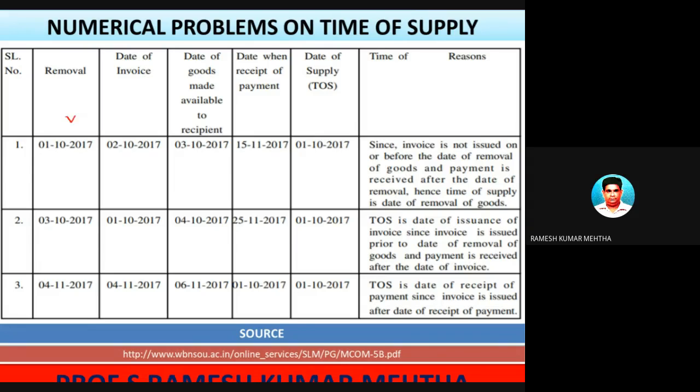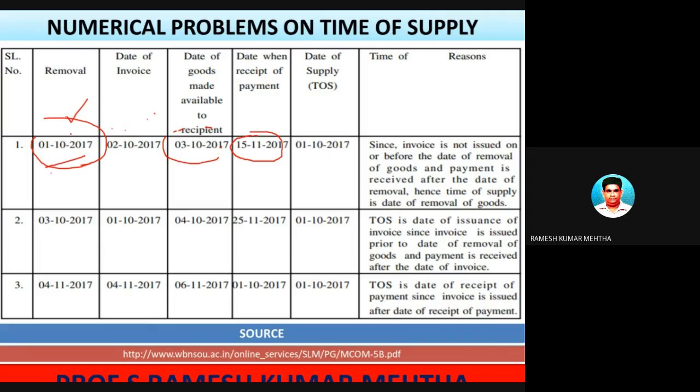So in this case, date of removal is given. It is 1/10/2017. Date of invoice, you should have prepared on the same date when the goods are removed. Date goods made available, 3rd October 2017. And the recipient of the goods made the payment on 15th November.